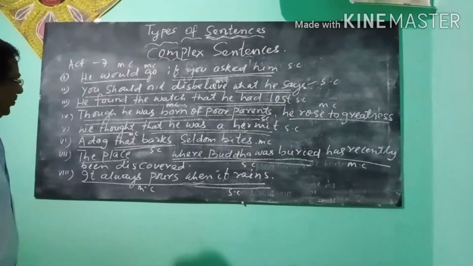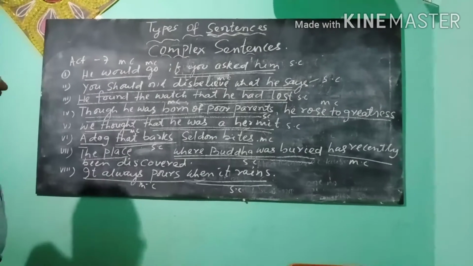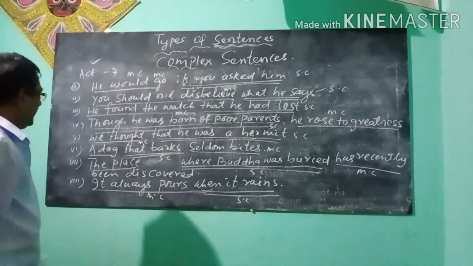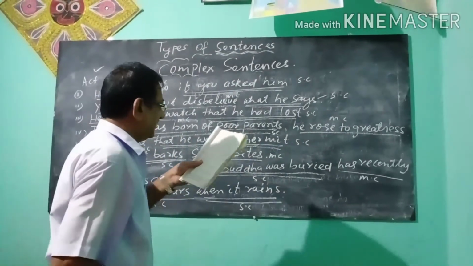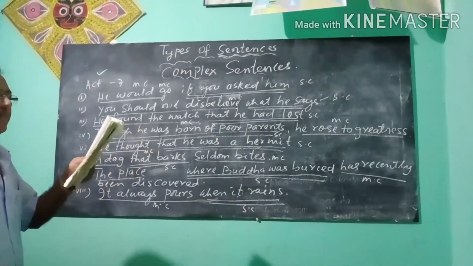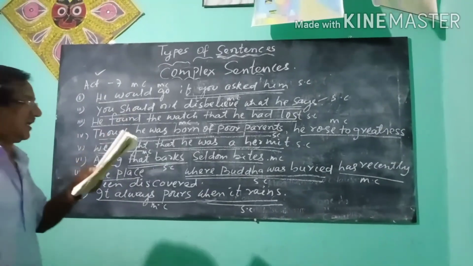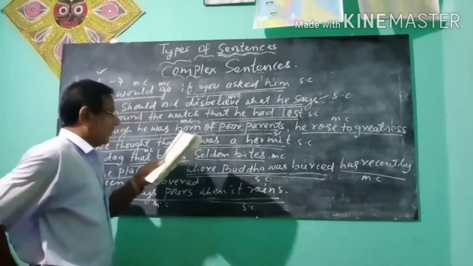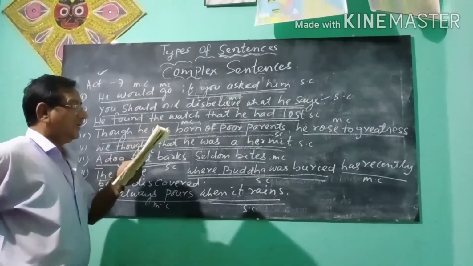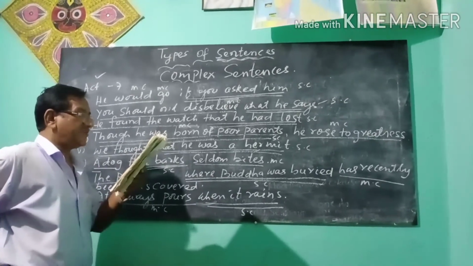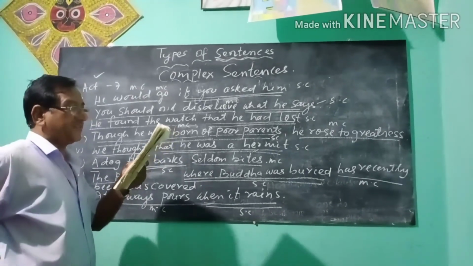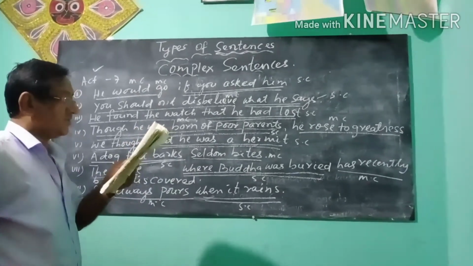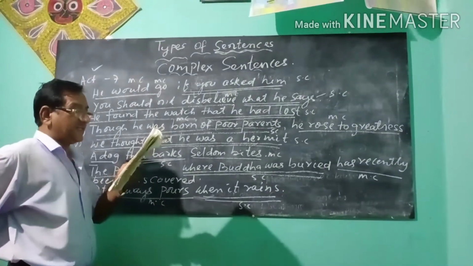So now you mark and do the exercise, activity 7. Let us see the activity 7. Look at your book and look at the blackboard. Sentence number 1. Here the question says, break up each of the following sentences into two separate clauses. Mark the main clause as MC and the subordinate clause as SC.